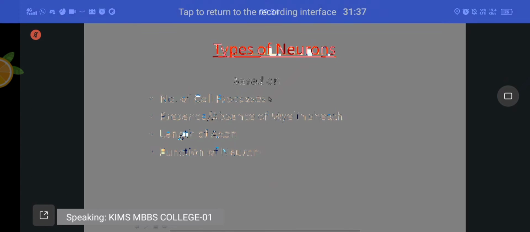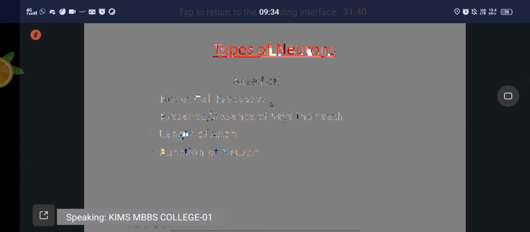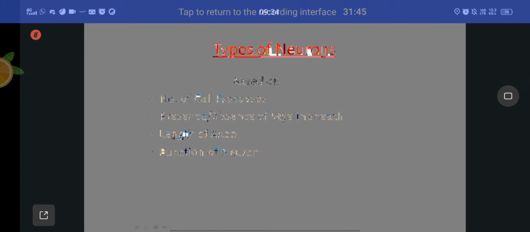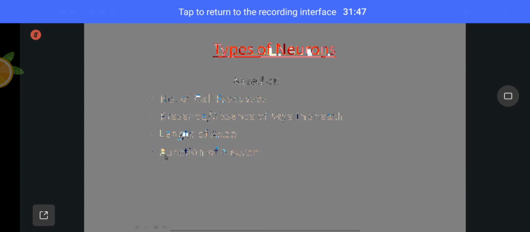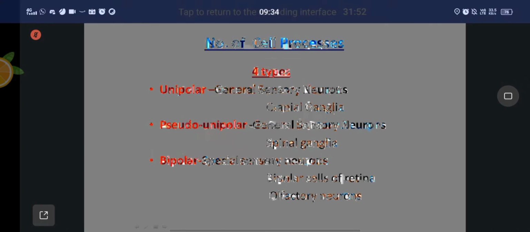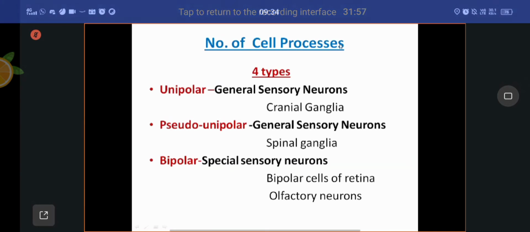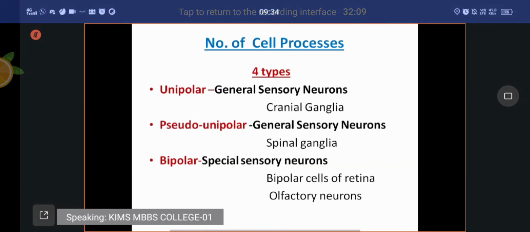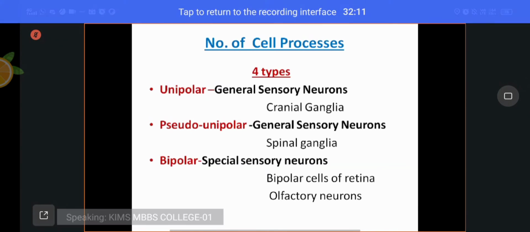The types of neurons are based on the number of cell processes, presence or absence of myelin sheath, length of axon, and function of neuron. Coming to the types of neurons based on number of cell processes: unipolar. That neuron gives rise to only one cell process. Immediately it divides into two processes.